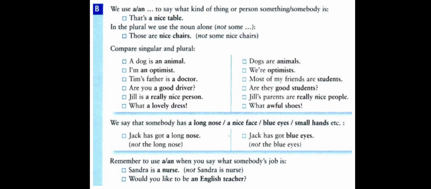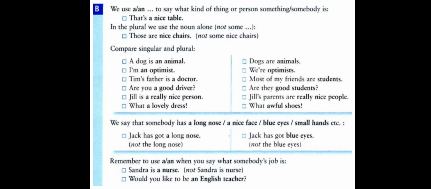In the plural, we use the noun alone, so we don't use articles. Those are nice chairs. Chairs are plural, so we give the adjective for chairs without any article. So we say those are nice chairs. We don't use an article.